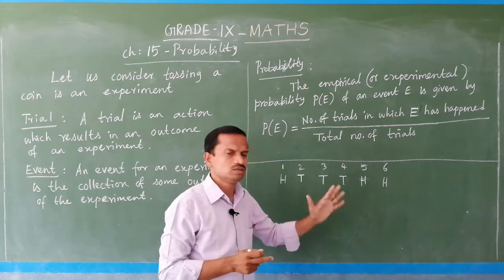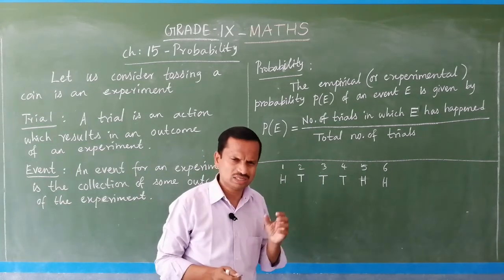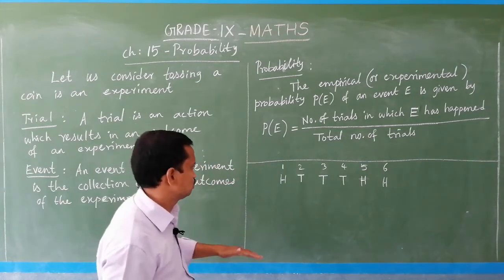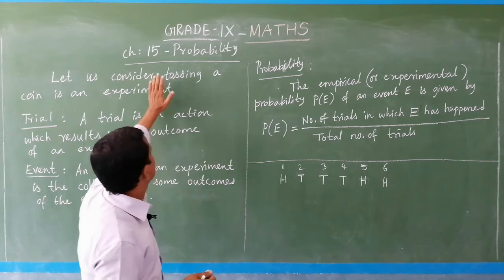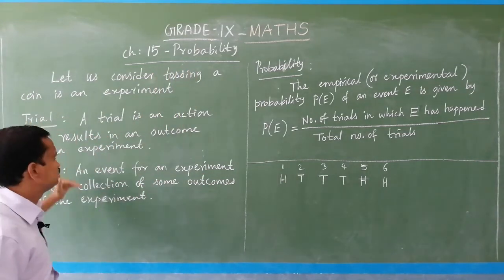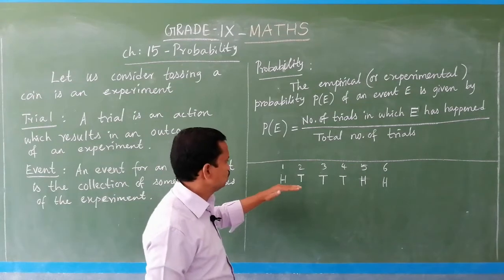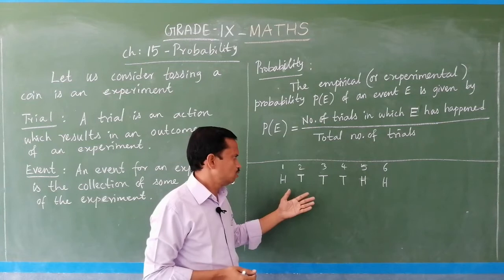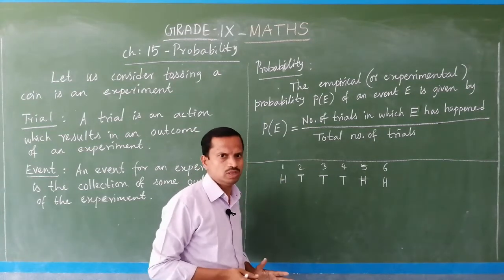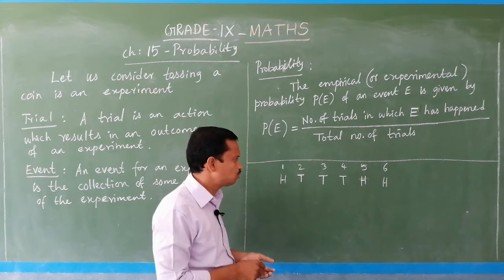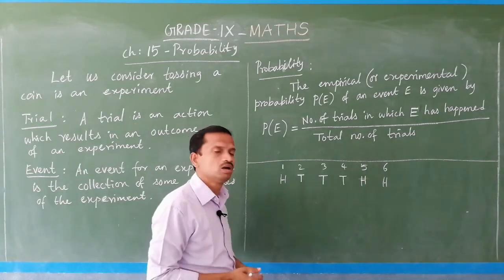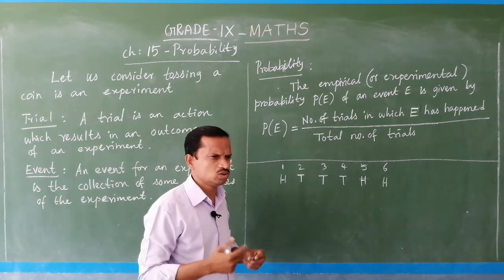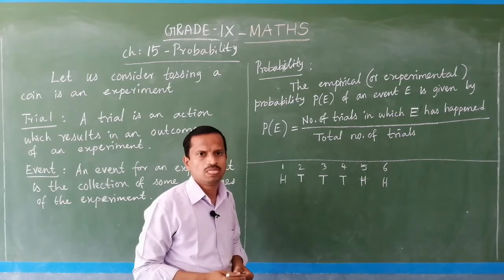So in these 6 chances, every chance is a trial. You see the definitions are here. So you have to take the chapter name probability, and these definitions. If we consider tossing a coin as an experiment, when we toss up to 6 times, you see the number of heads and number of tails are the same. Am I right?